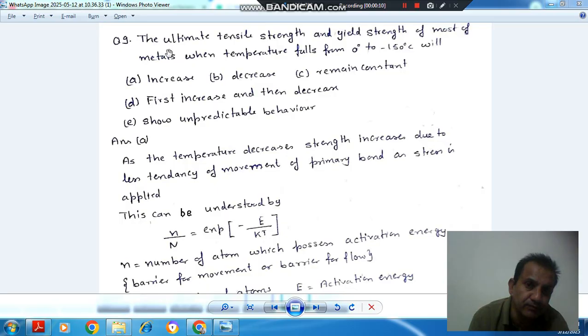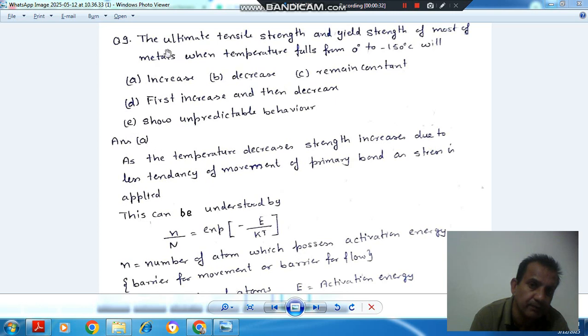Question number 9: the ultimate tensile strength and yield strength of most metals, when temperature falls from 0 degrees to minus 150 degrees Celsius, will: option A, increase; option B, decrease; option C, remain constant; option D, first increase and then decrease; option E, show unpredictable behavior.